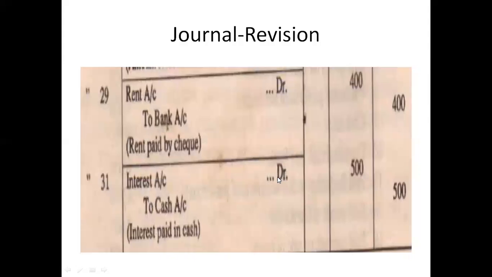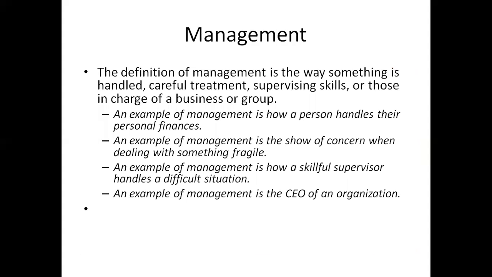Then we have rent paid, as given in that account to bank account, as rupees 400. Interest account to cash: interest paid in cash, since the account is maintained on a cash basis. Interest on loan from the amount taken for starting the business. So 500 is interest paid in cash.